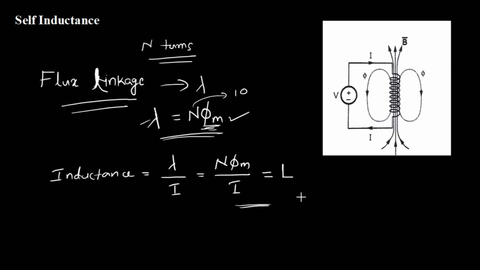So the unit of this: phi M is measured in Weber, N is turns. So in the numerator you have Weber turns, and current is ampere.